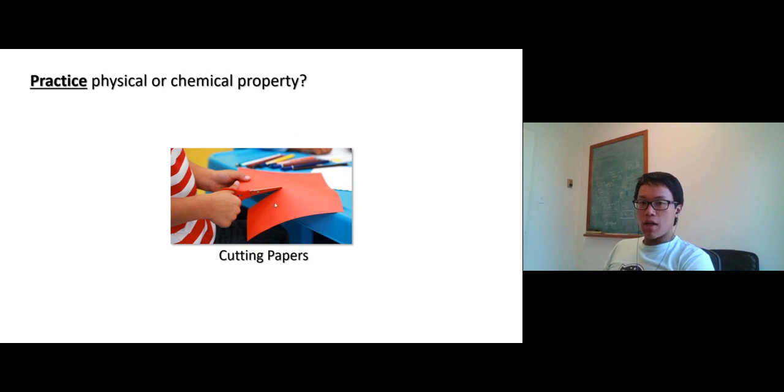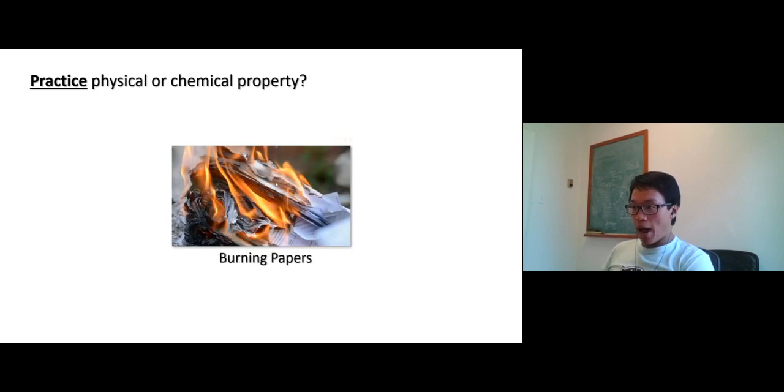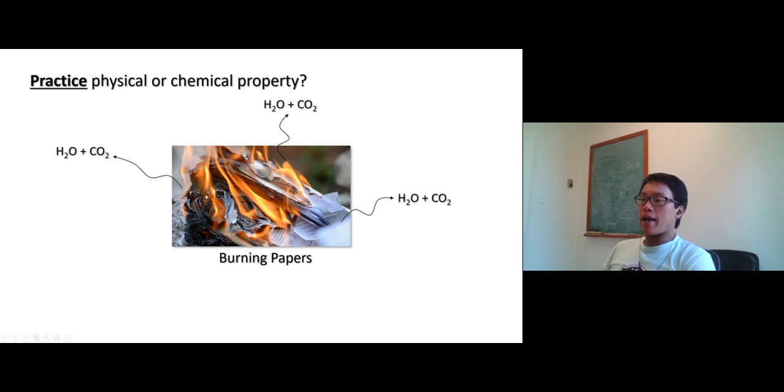Cutting paper. Before cutting and after cutting, paper is still paper. Physical change. Burning paper. Oh, that totally changes, right? After burning, paper becomes ashes. They're totally different, not paper anymore. So this is a chemical property. And actually, the carbon in paper, when you burn it, becomes carbon dioxide and water. This is a chemical property.